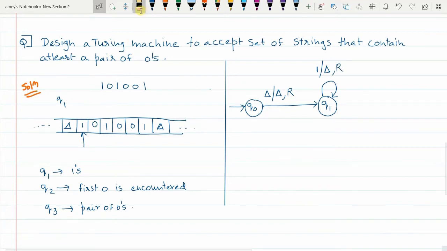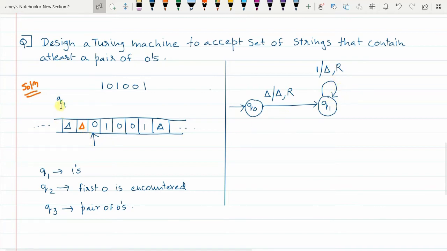So in Q1 state, this 1 that is encountered, I will replace it with delta. That means I delete this 1 and the pointer moves one place to the right. You are still in Q1 because so far you have not encountered 0. It can so happen that there are a number of 1s. For all the 1s that you encounter, you always remain in Q1, which is a no probability state.